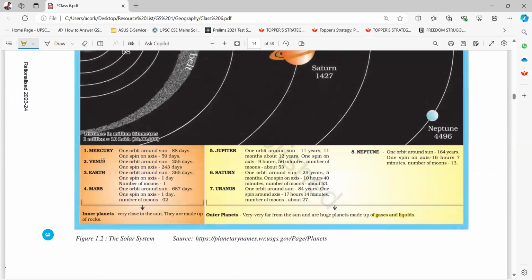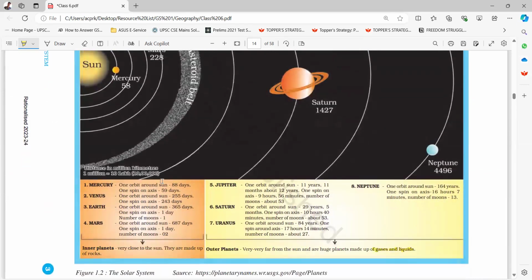So inner planets are Mercury, Venus, Earth, and Mars. Mercury, one orbit around the sun, 88 days, one spin on axis, 59 days. Venus, one orbit around the sun, 255 days, one spin on axis, 243 days. Earth, one orbit around the sun, 365 days, one spin on axis, 1 day. Number of moons, 1.